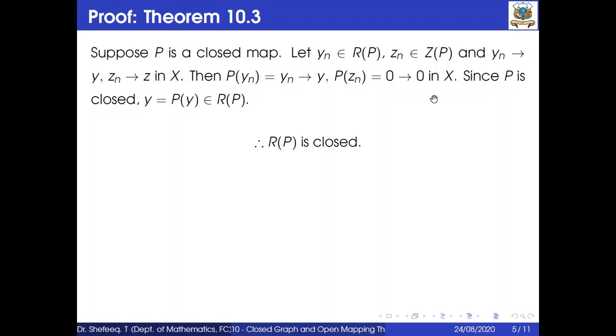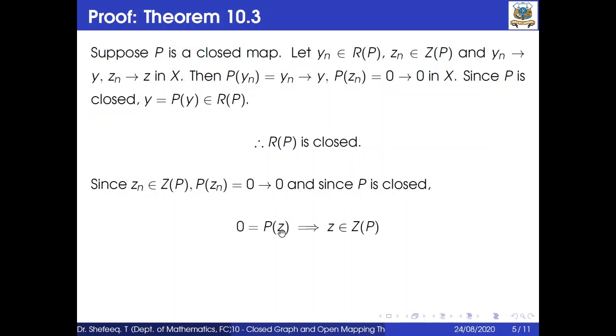Therefore R(P) is closed. Since z_n belongs to Z(P), P(z_n) equals 0, which converges to 0, and since P is closed, 0 equals P(z). That implies z belongs to Z(P). Hence Z(P) is closed. Therefore both R(P) and Z(P) are closed in X.